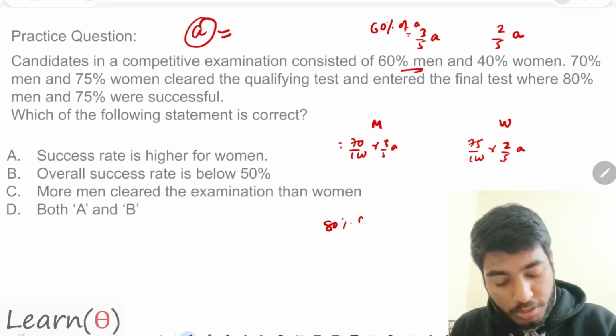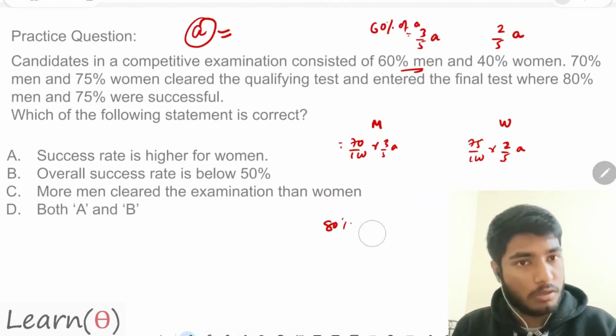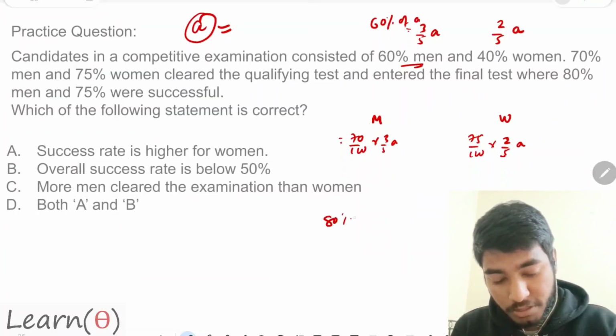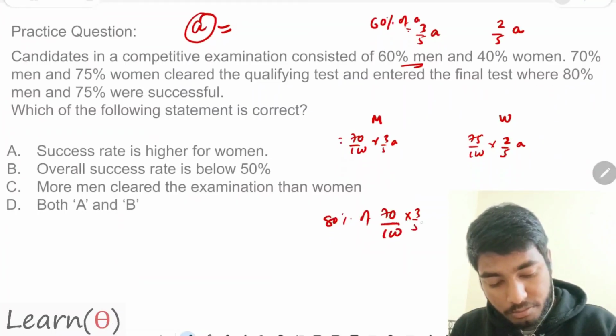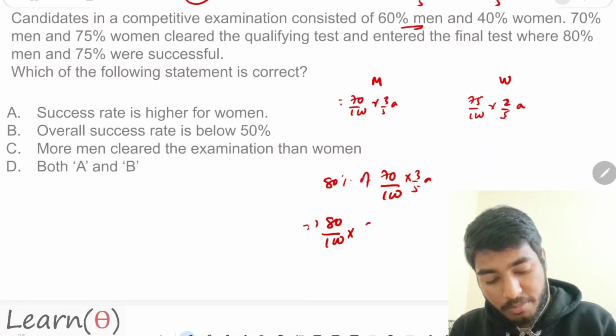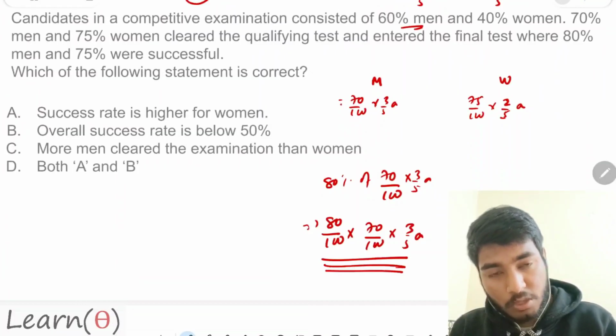Now, in the final examination, the final test, 80% men have qualified. So 80% of A? No. 80% of 3 by 5 A? No. 80% of the previous one. Exactly the previous one. Mind this. So 80% of 70 by 100 into 3 by 5 A. That gives me 80 by 100 into 70 by 100 into 3 by 5 A. That is the qualification of men.